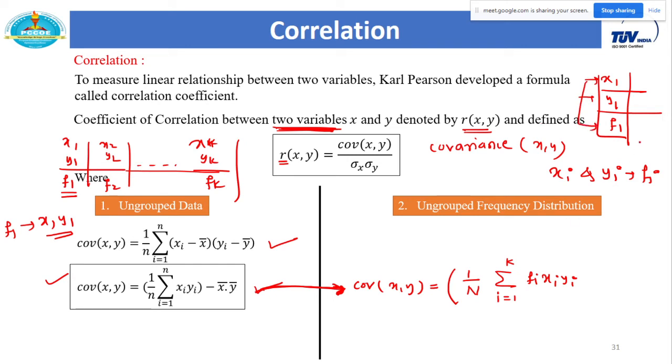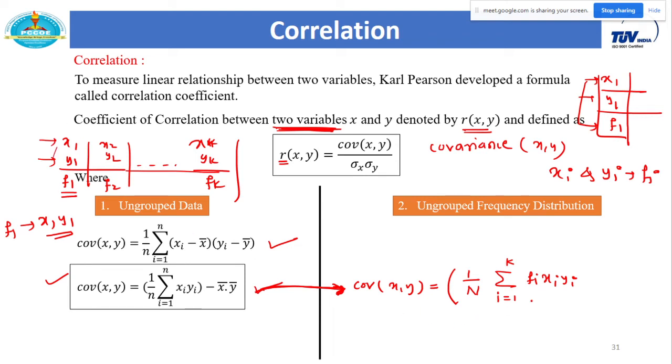Because if you vary the frequency here, meaning if x1 has frequency f1 and y1 has a different frequency f1 dash, then this formula is not useful, and it is not the case of this ungrouped frequency distribution. Then it becomes a different problem. So here we have to assume that the frequency of both xi and yi is fi.